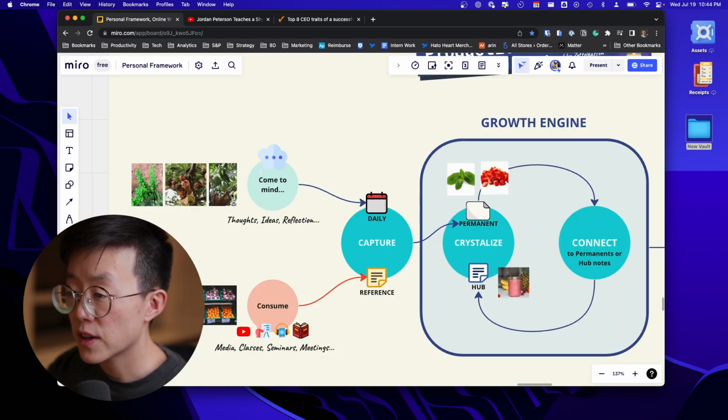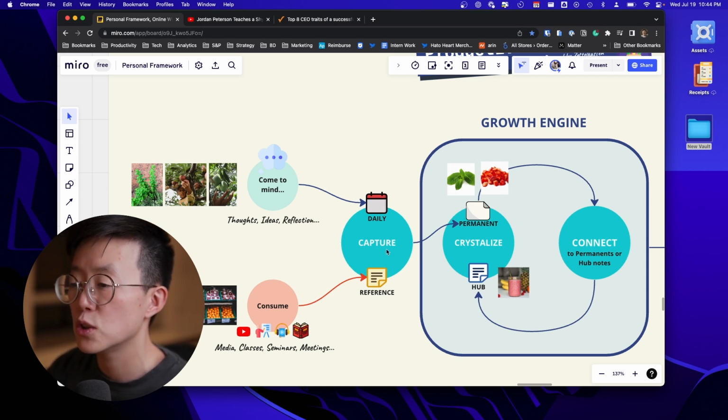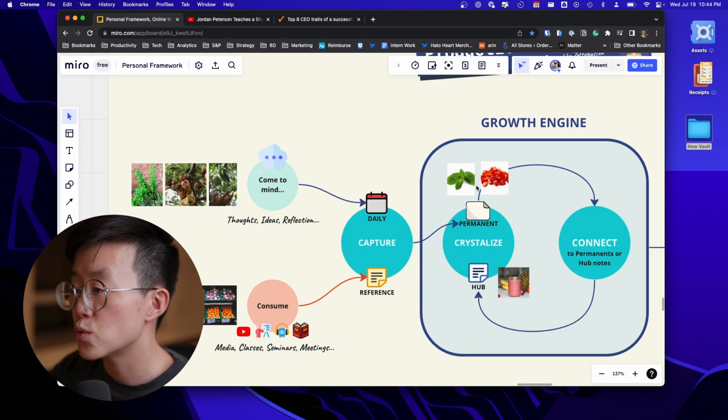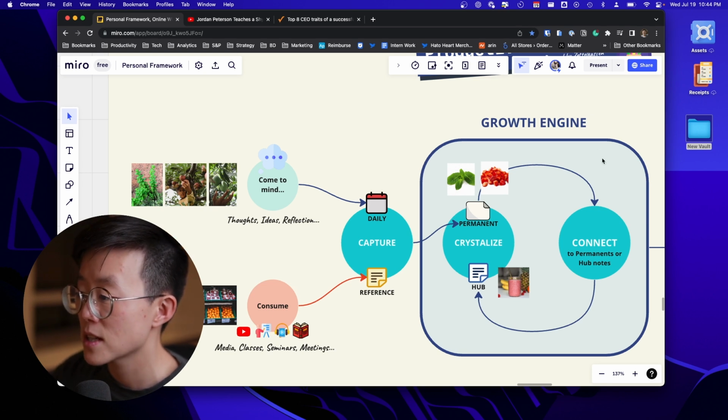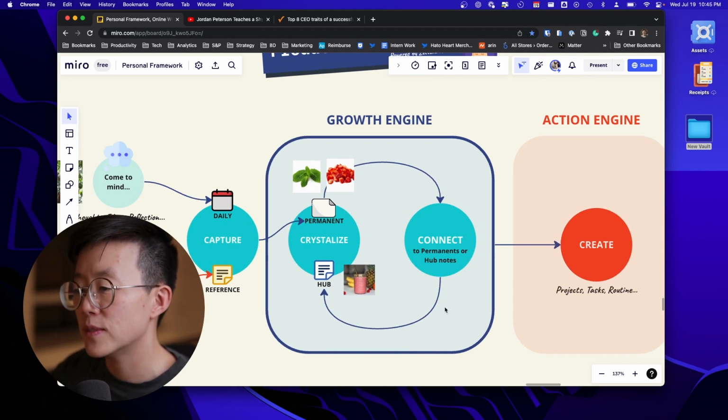The process is very simple. Any raw information or raw experiences that come to your mind, you capture them on daily notes, and any packaged information or packaged content, you capture on the reference notes. And you will see in the examples that these 2 notes do relate. Once you capture the raw information, you want to distill it into the permanent notes so that the information is ready for you to mix and match into the hub note. So that's the core concept. And once you have this amazing knowledge vault, you can use it for your daily actions.